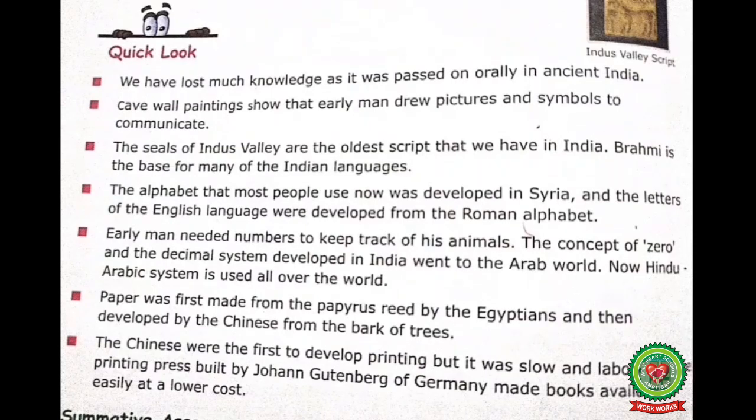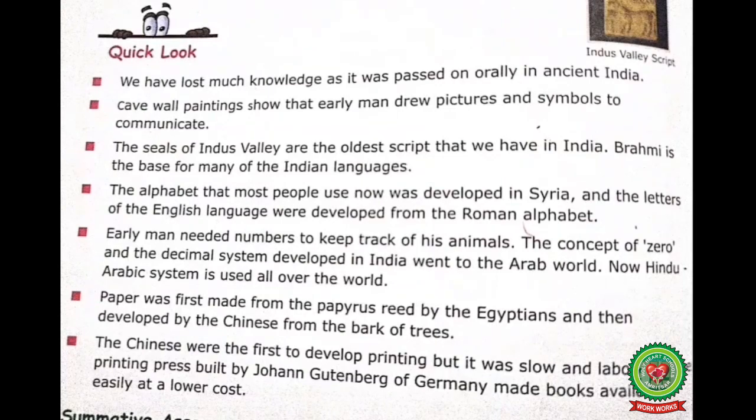We have lost much knowledge as it was passed on orally in ancient India. Cave wall paintings show that early men drew pictures and symbols to communicate. The seals of Indus Valley are the oldest script that we have in India. Brahmi is the base for all the Indian languages.